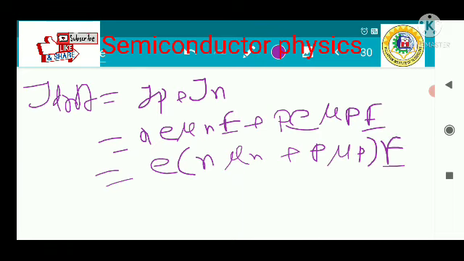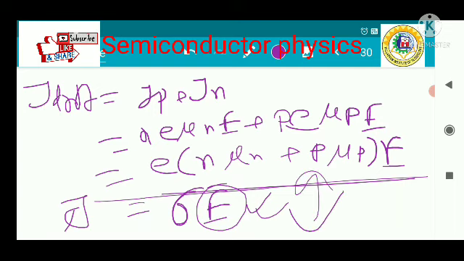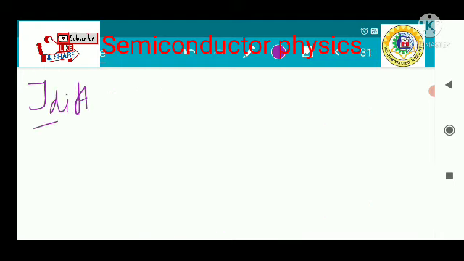into E. So this is the equation for the drift, both are positive, and according to Ohm's law, current density is equal to conductivity into electric field. So if you equate these two, this is equal to this. You can easily calculate this, no problem about that. And the drift current I have also discussed, and the diffusion current. So the diffusion current due to the electrons and due to the holes, and the drift current is assumed as